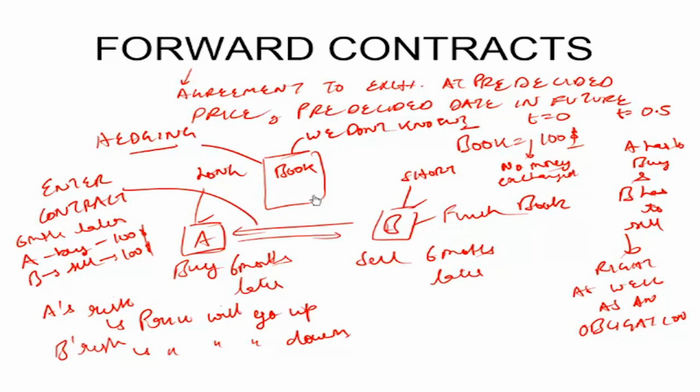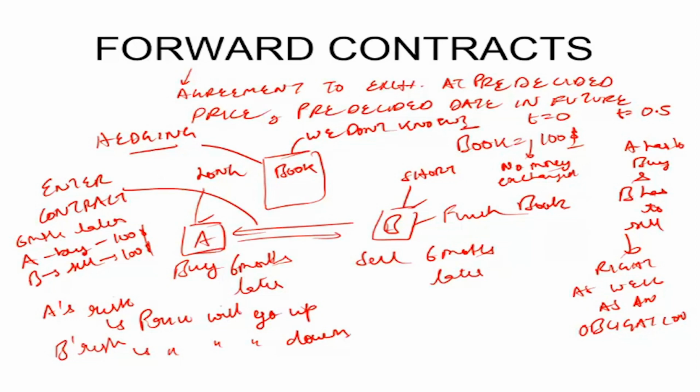B needs to sell the book and he is also protecting the risk that the price may go down. So these applications are called hedging applications. These are the first type of participants in the market. People who have an asset whose value can go down, or who require something whose value can go up, and hence they are present in the forwards market or the stock market.